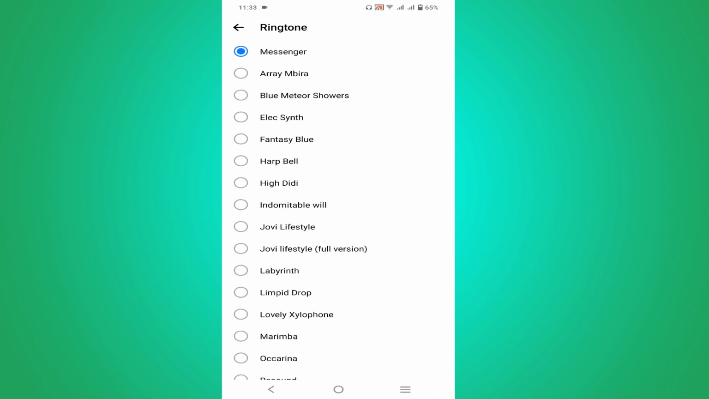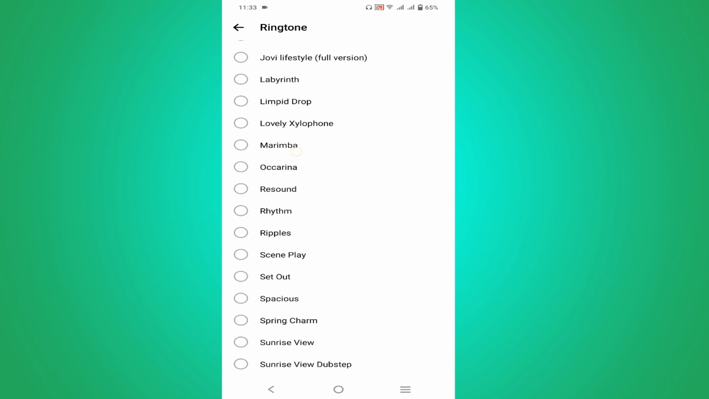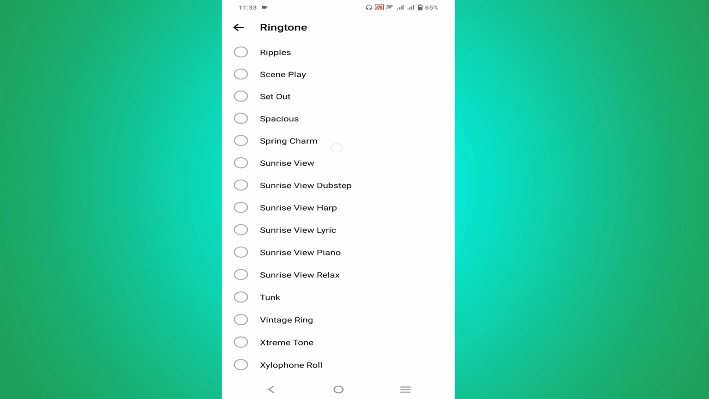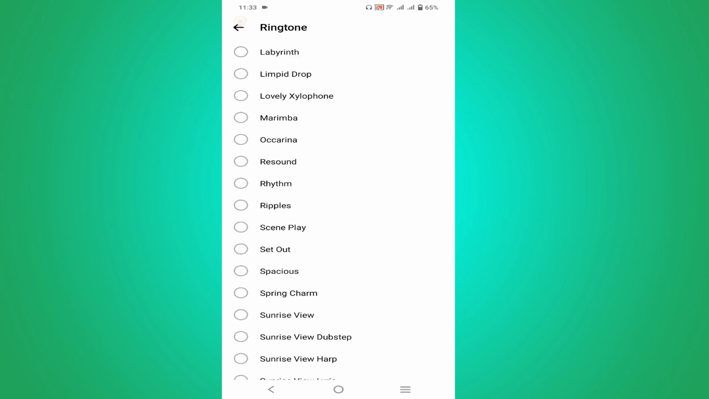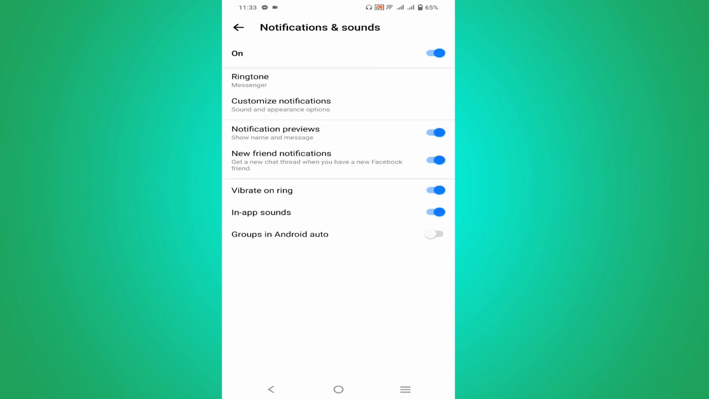This is the default ringtone of Messenger. You can choose any of the ringtones you like from here. But if you want to customize your ringtone, you have to go to customize notification here.